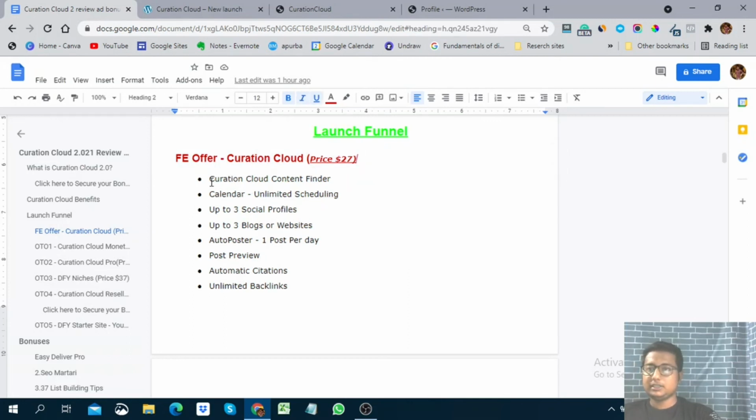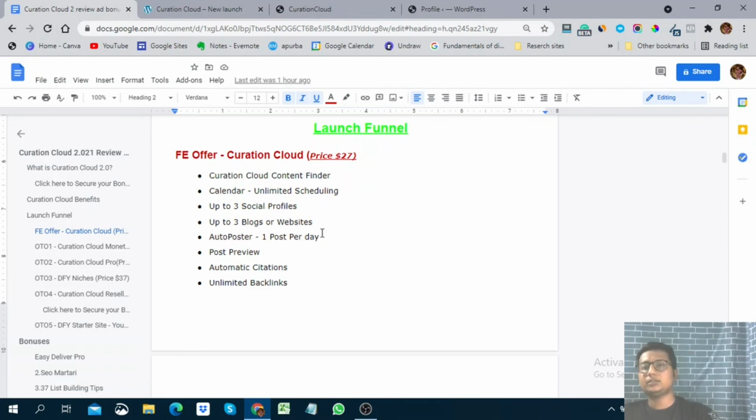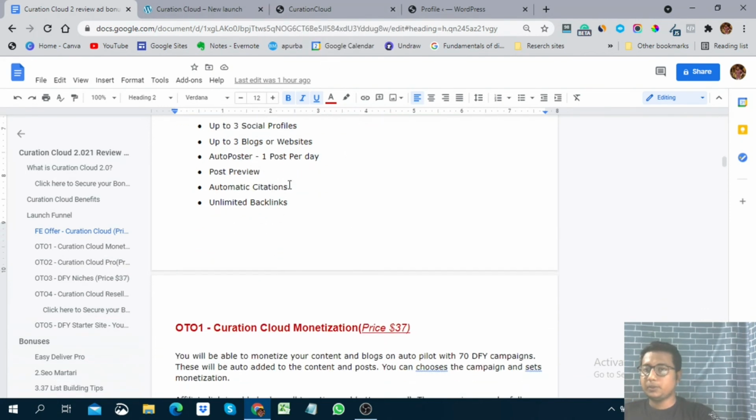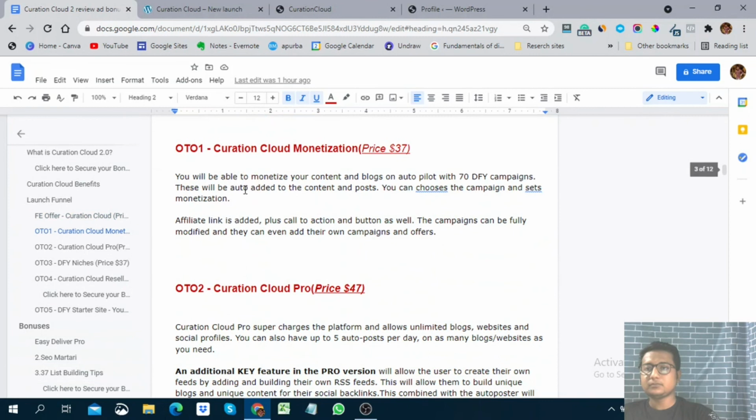Here you can see the features of Curation Cloud front end: Curation Cloud content finder, calendar, unlimited scheduling, up to 3 social profiles. So with the front end, you can add 3 social profiles of yours. Next one is up to 3 blogs or websites. Next one is auto poster, 1 post per day. After that, post preview, automatic citation, unlimited backlinks.